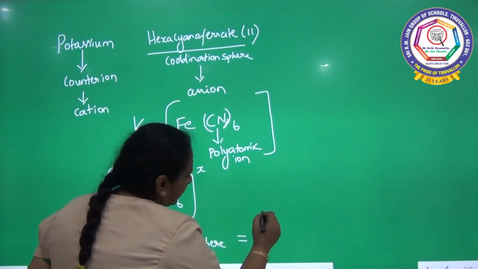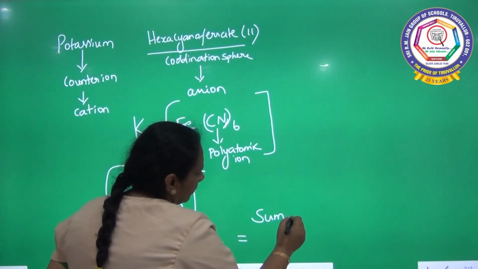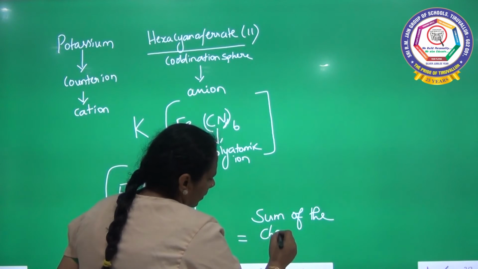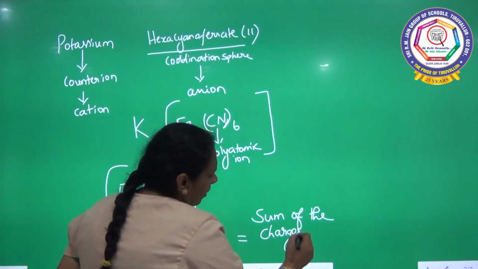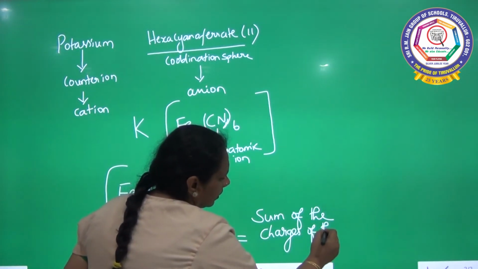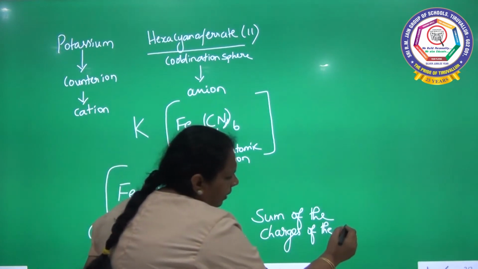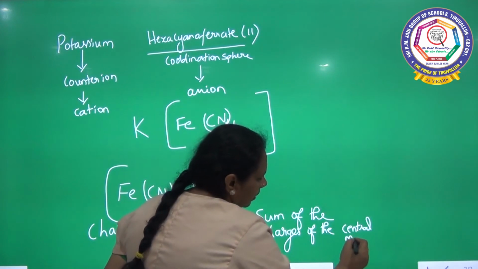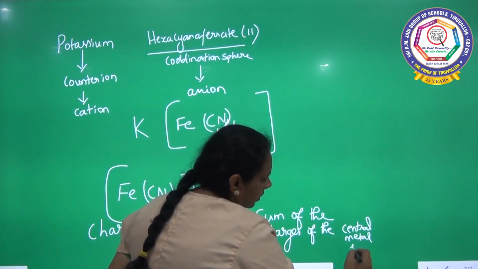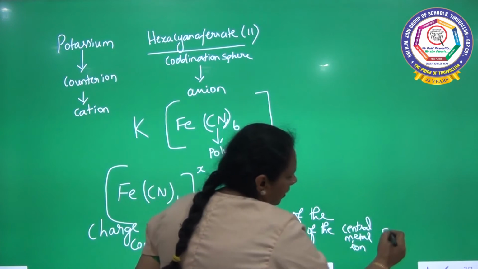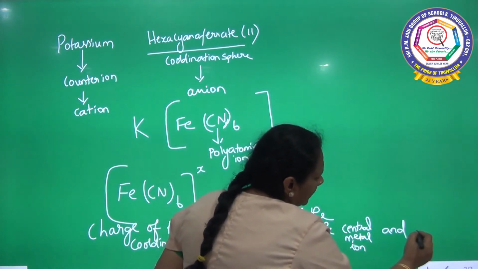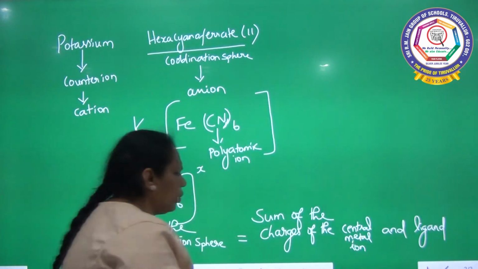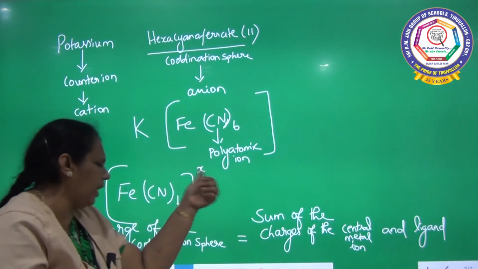Sum of the charges of the central metal ion and ligand. When you sum up the charges of the central metal ion and ligand, we can find out the charge of the coordination sphere.